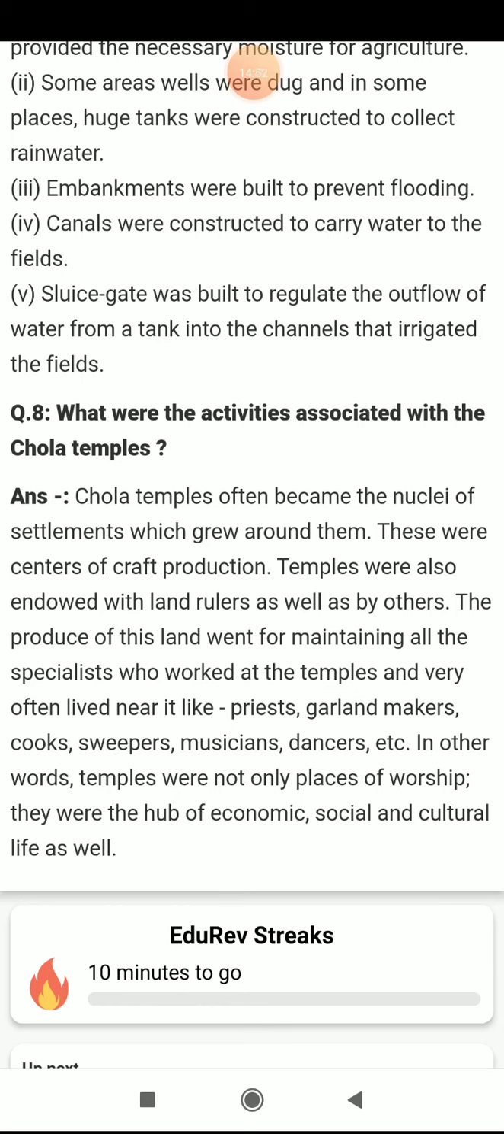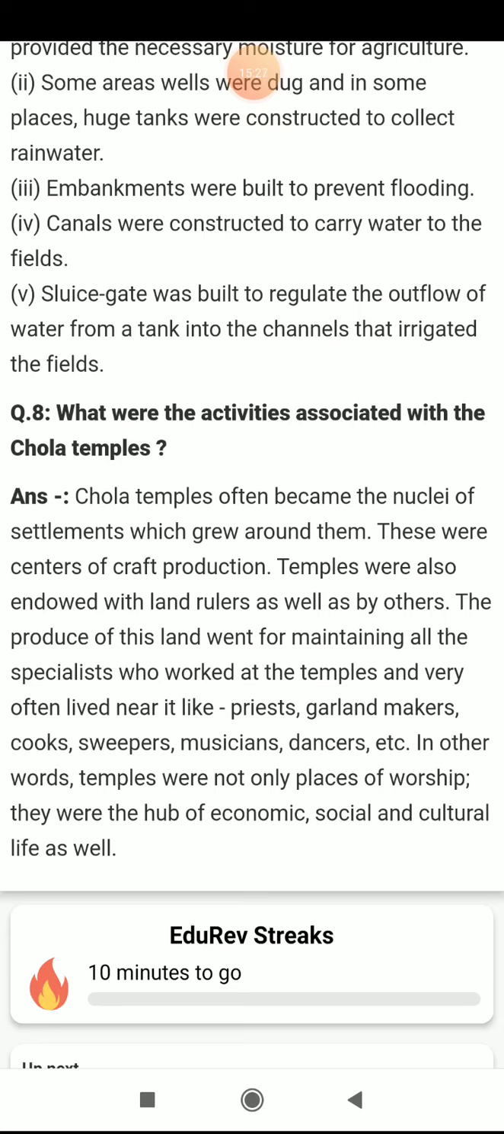There were centers of craft production. Temples were also endowed with land by rulers as well as by others. The produce of this land went to maintaining all the specialists who worked at the temple and very often lived near it, like priests, garland makers, cooks, sweepers, musicians, dancers, etc. In other words, temples were not only places of worship, they were the hub of economic, social, and cultural life as well.